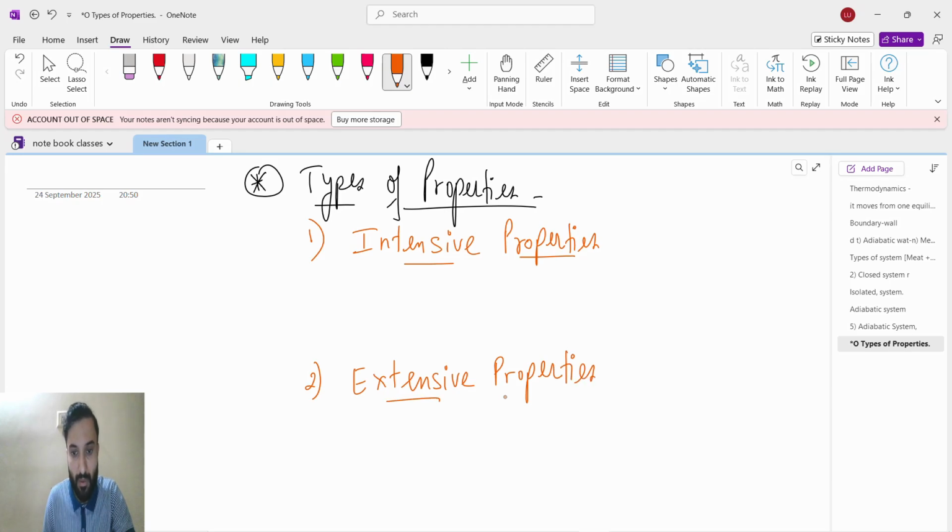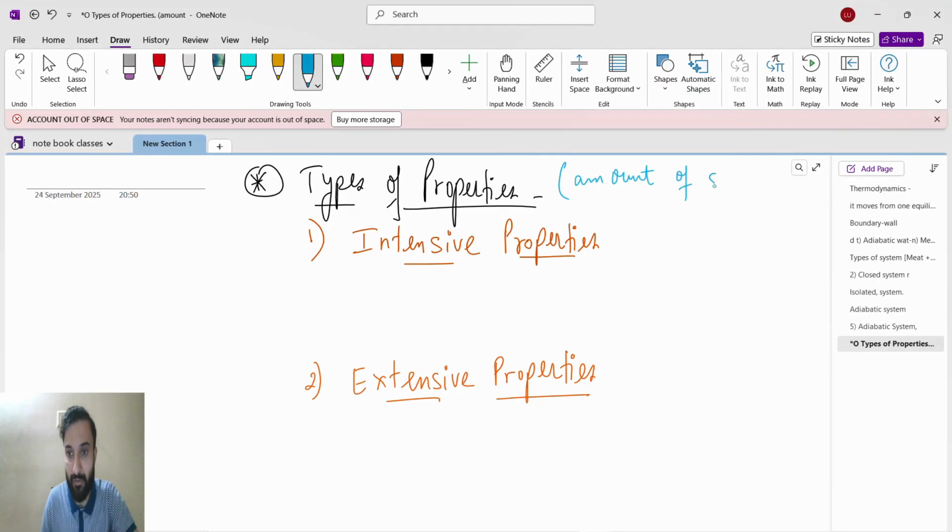Now, whenever we talk about intensive properties or extensive properties, we will see whether the property is dependent or independent upon the amount of substance or size of system.